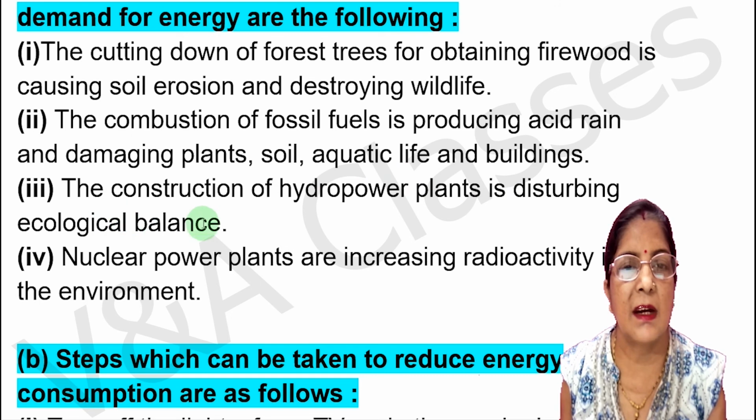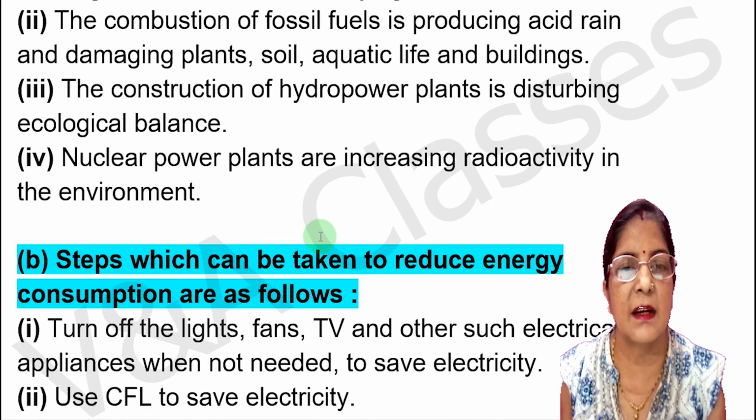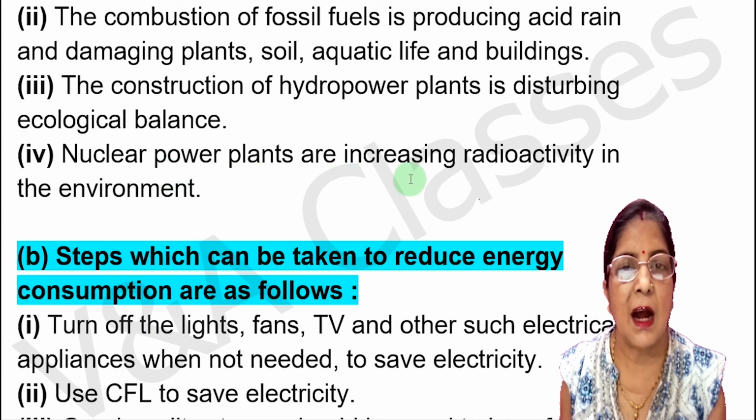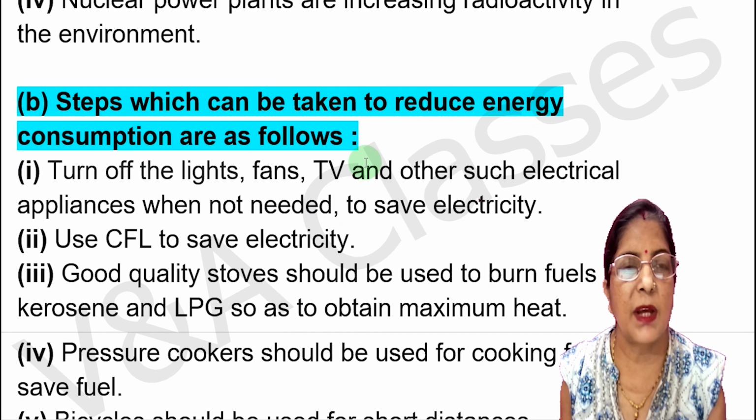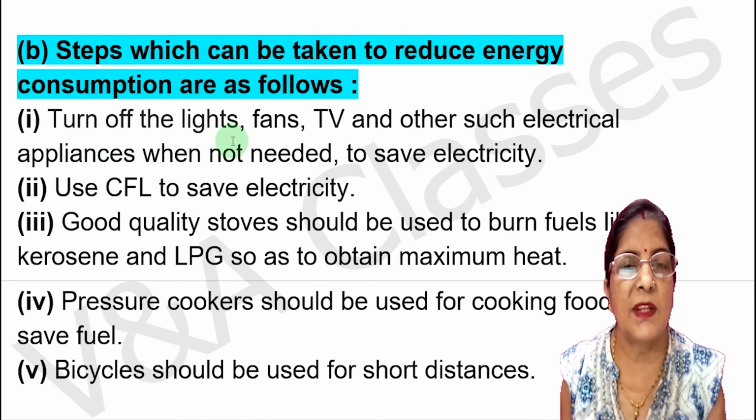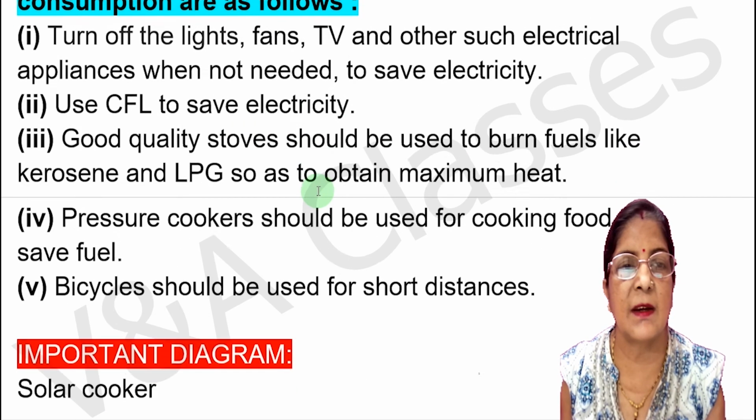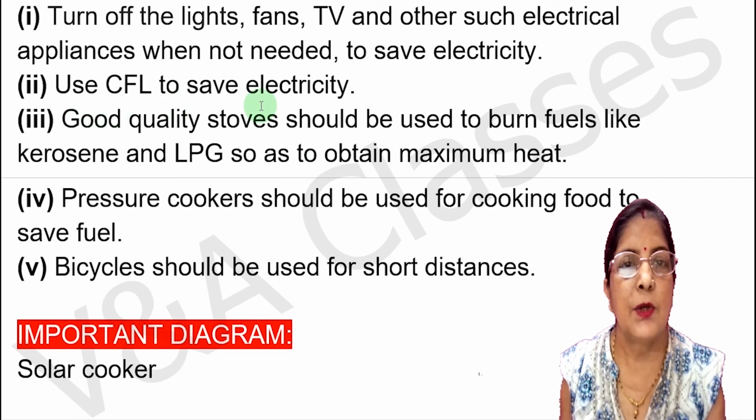Next point, the construction of hydropower plants is disturbing ecological balance. Next point, nuclear power plants are increasing radioactivity in the environment. Now second part of the answer, steps which can be taken to reduce energy consumption are as follows. First point, turn off the lights, fans, TV and other such electrical appliances when not needed to save electricity. Second point, use CFL to save electricity.